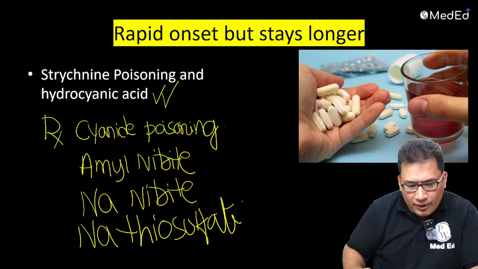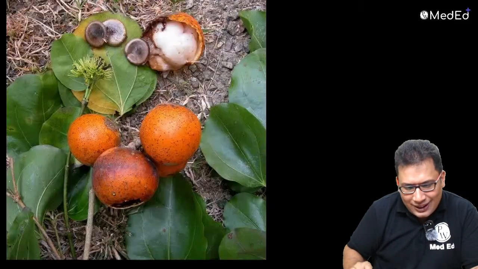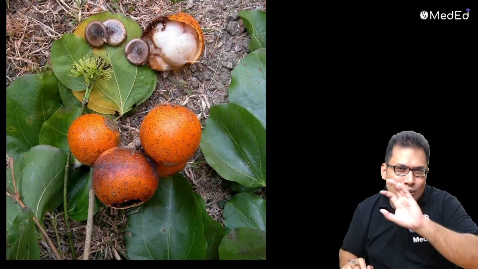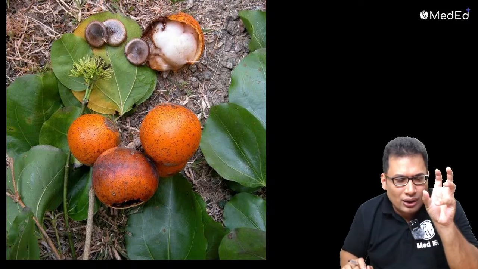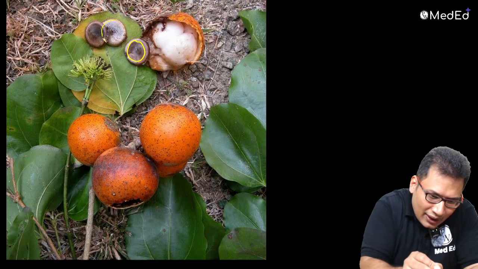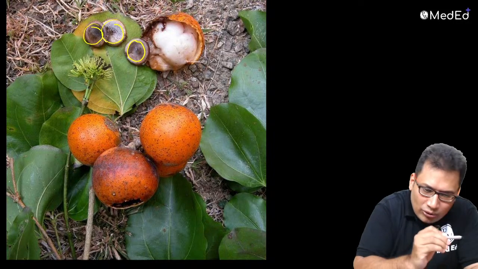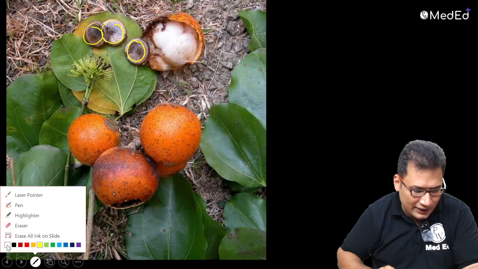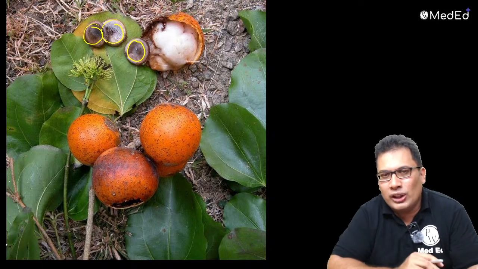Next. Now I'll show you one more picture, guys. Look at this picture. The picture shows a fruit and also shows seeds. What are these seeds? Very poisonous seeds.